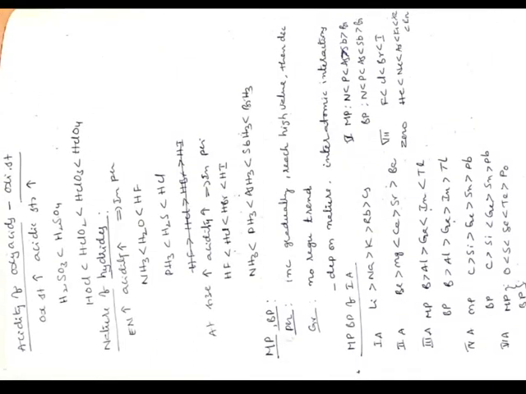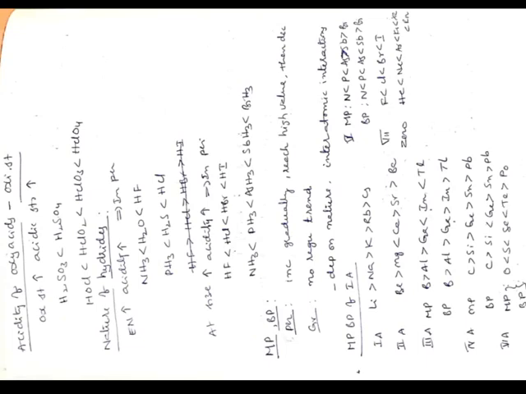And this acidity also depends on oxidation states. If the oxidation state of the central atom increases, acidic strength increases. For example, H2SO3 is less acidic than H2SO4. And the nature of hydrides, if electronegativity increases, acidity increases. For example, NH3, H2O and HF. Electronegativity of fluorine is more, so that hydride will be more acidic.